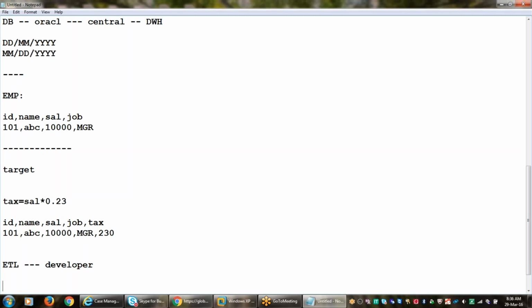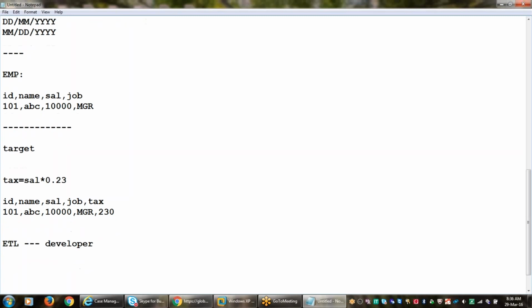Do you know concepts like the software development life cycle, right? Like environments: development environment, testing environment, production environment. Developers will develop the things in the development environment. Once the code is done and jobs are created, they will move everything to the testing environment. In the testing environment, we need to test these things. As an ETL tester, what will be the responsibilities here?